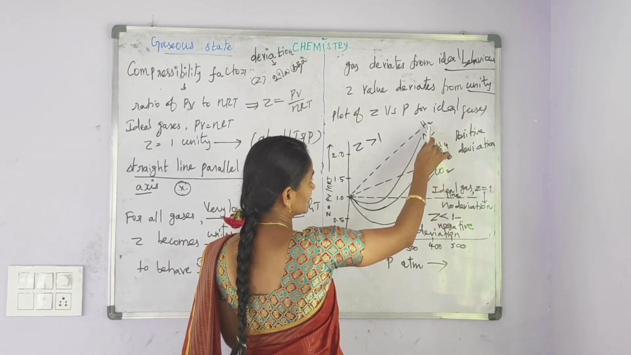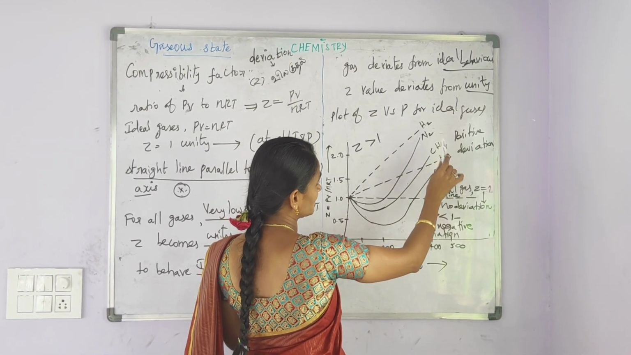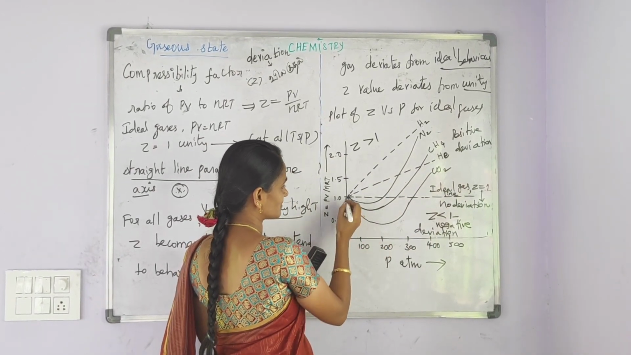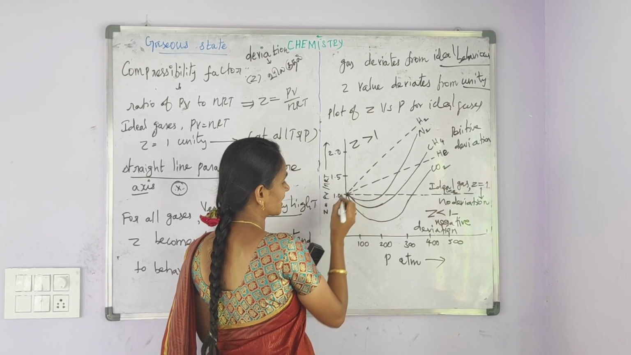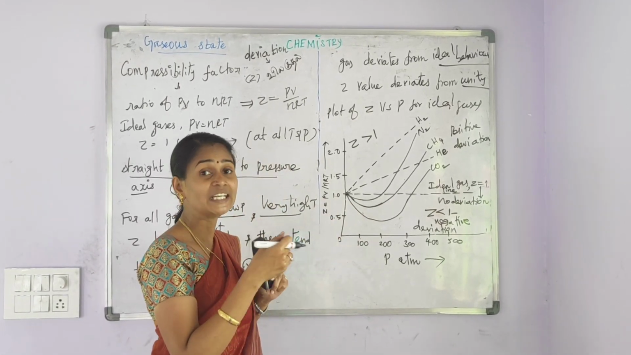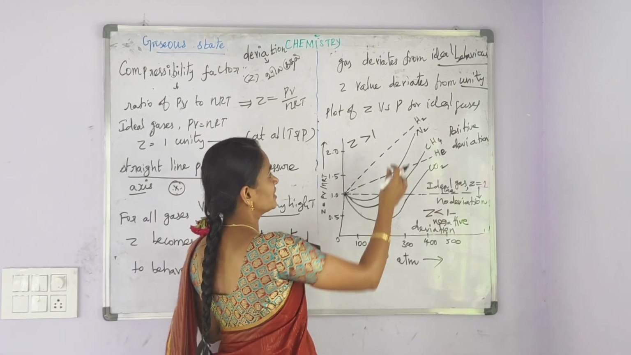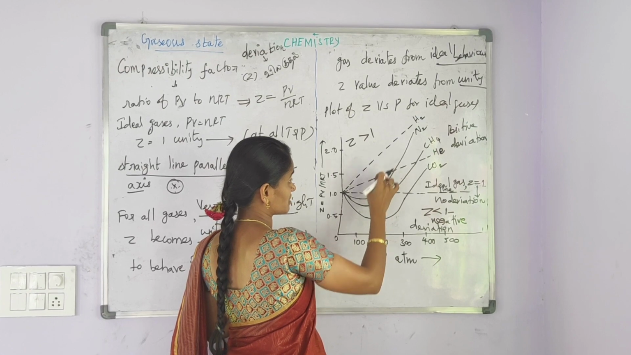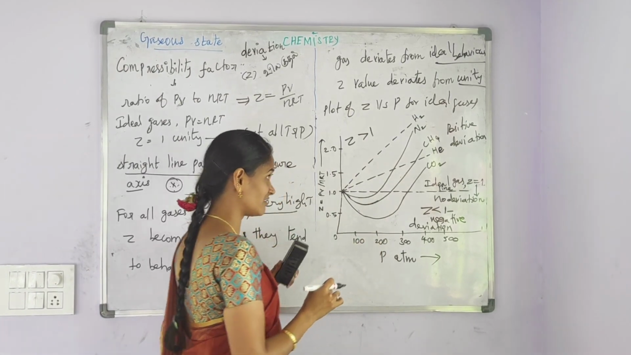Anyway, among the hydrogen, nitrogen, methane, helium and carbon dioxide, all the 5 gases, it shows its ideal behavior at a very low pressure. Increasing pressure, it shows the deviation. First of all, hydrogen and helium, with increasing pressure, it shows the positive deviation.